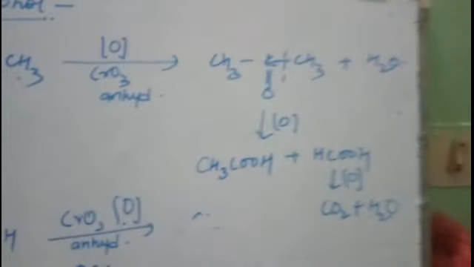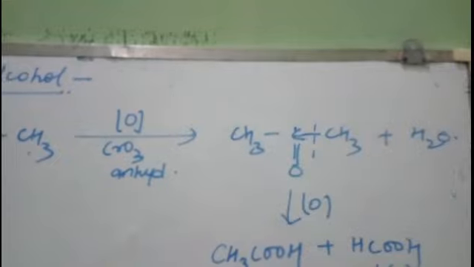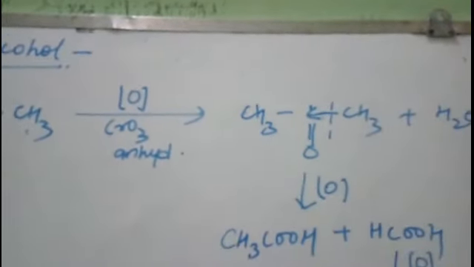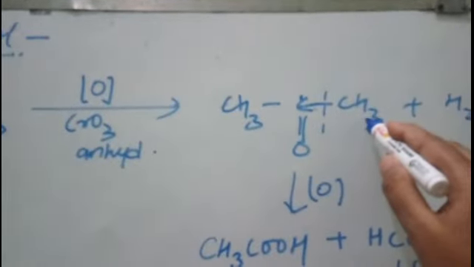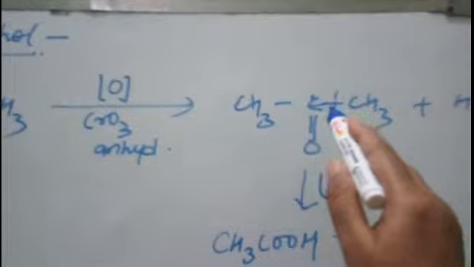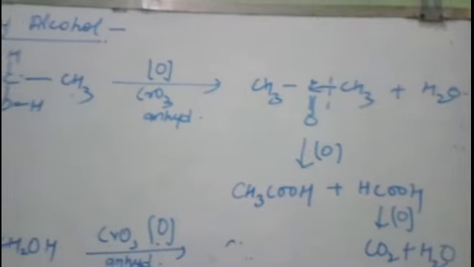Understood? And suppose this is a symmetrical ketone; if it is an unsymmetrical ketone, then the cleavage of the bond will take place such that the carbonyl group will go with the carbon with the lesser number of carbon atoms. Suppose here C2H5 is there and here CH3 is there, then this carbonyl group will go with CH3, and C2H5 will form another acid. Got it? That is known as Popoff's rule.